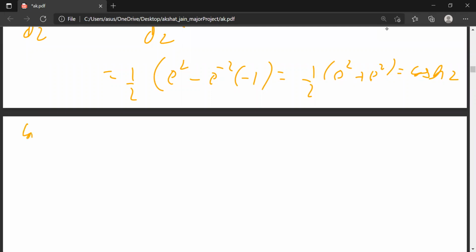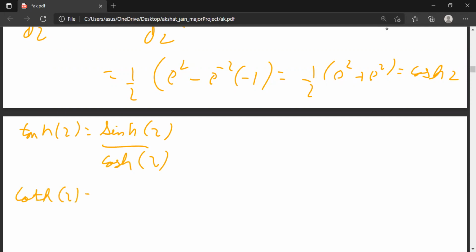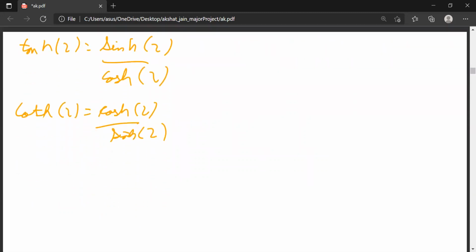That is tanh z is equal to sinh z divided by cosh z, coth z is equal to cosh z divided by sinh z, and cosech z is equal to 1 upon sinh z.